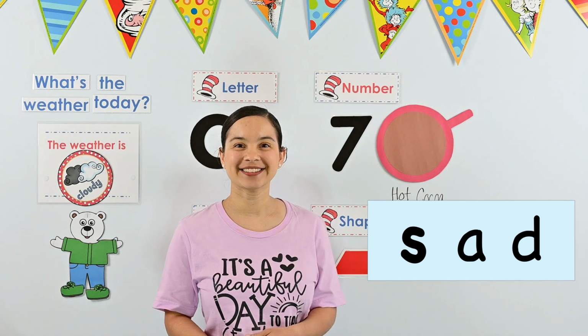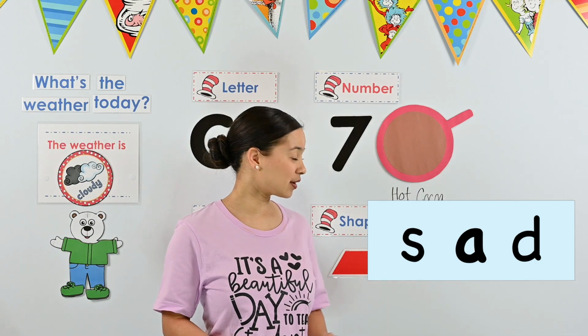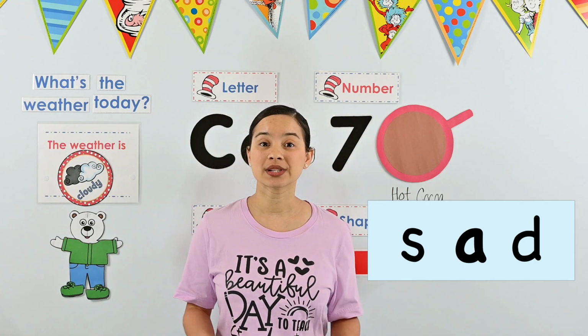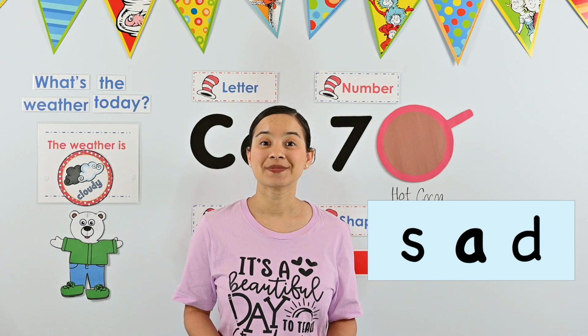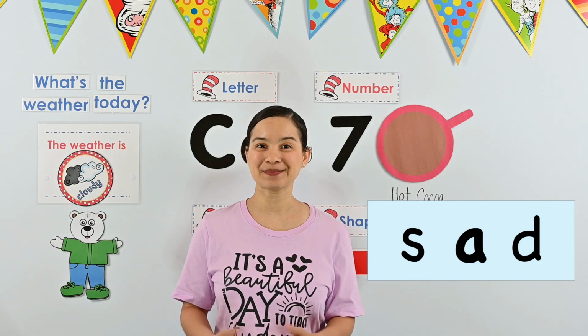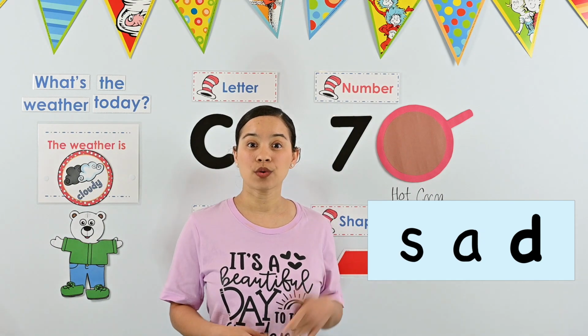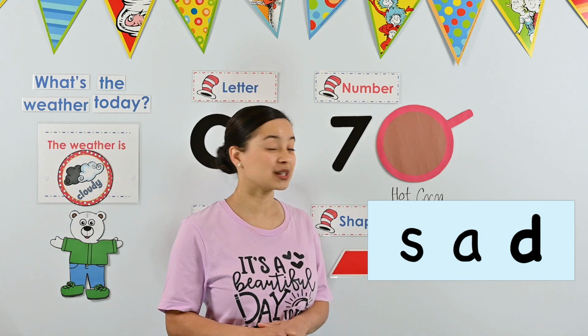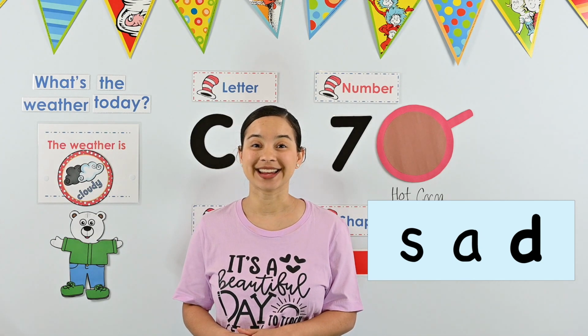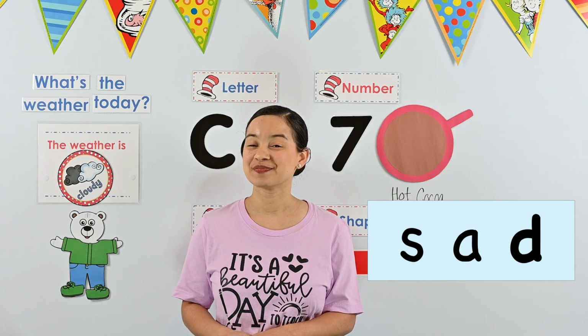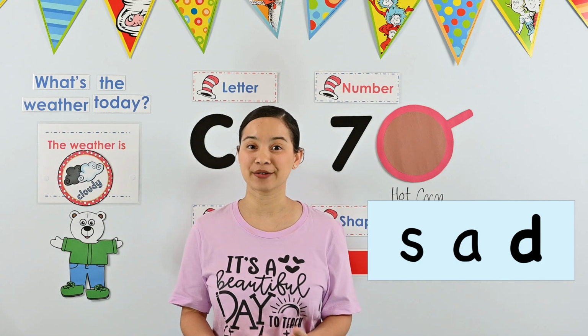S. Good. Let's move to the next letter. The letter A. What sound does it make? Ah. Good practice. Now we move to the next letter. What sound does that one make? It's the letter D. It makes the D sound.